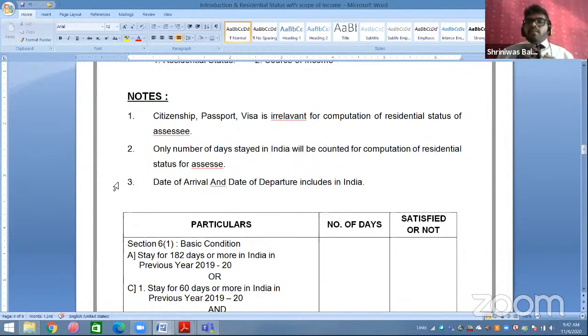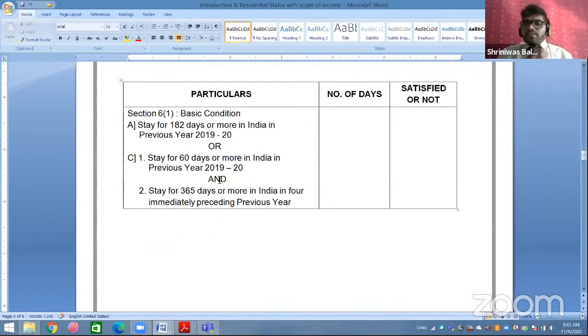Second point, for example, 4th November early morning 4 a.m. flight I have taken to depart to the USA. I'm going to the USA. So just for 4 hours I was in India, but still the full day of 4th November will be counted in India. Reason, in the provision they have clearly mentioned date of arrival and date of departure includes in India. The date when you have arrived, the date when you have departed from India will be completely included in India. Okay, this is there.